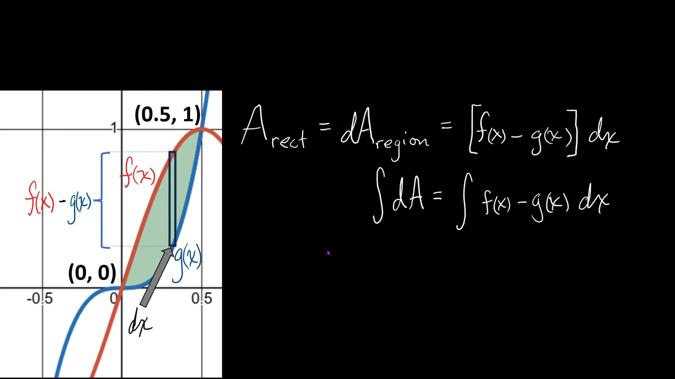The only thing I have to think about now is what my limits of integration are going to be. Those are going to be the x values at these ordered pairs. So everything in this integral is in terms of x. The integrand is in terms of x, the differential is in terms of x, and my limits of integration are going to be values of x.